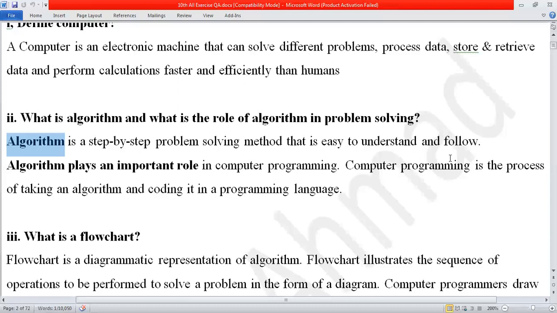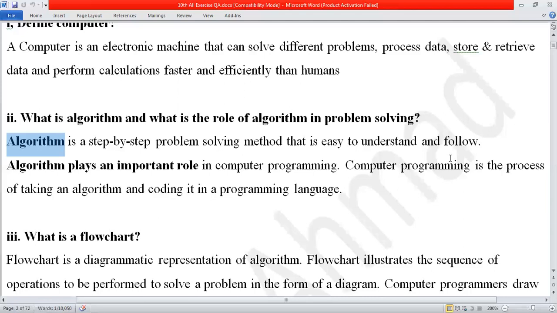Now, algorithm plays an important role in computer programming. Computer programming is the process of taking an algorithm and coding it in the programming language. So whenever we solve any program in C language, first of all we will not go to the programming language, we will perform some steps, and those steps will be called algorithm.